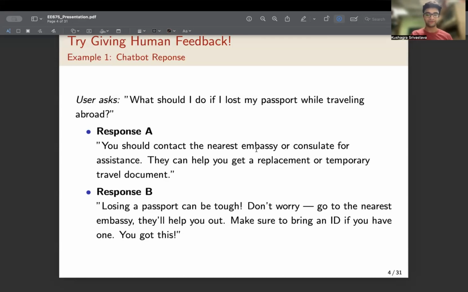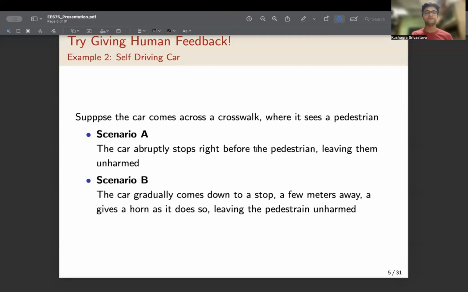Coming on to the next example, suppose there is a self-driving car that comes across a crosswalk, where it sees a pedestrian. Now it can do one of two things. It can either abruptly stop before the pedestrian, leaving them unharmed, or it gradually comes to a stop a few meters away and gives a horn as it does so, leaving the pedestrian unharmed.